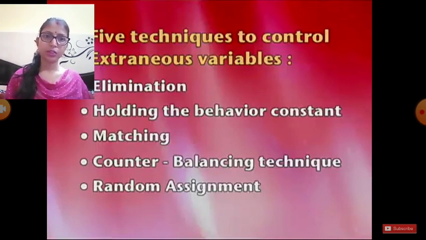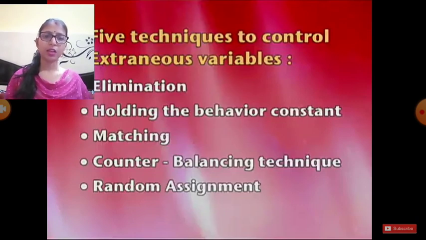So in this section we will discuss the basic tools or techniques which we use for controlling the relevant variable, or the control of the extraneous variable. So let's start one by one.